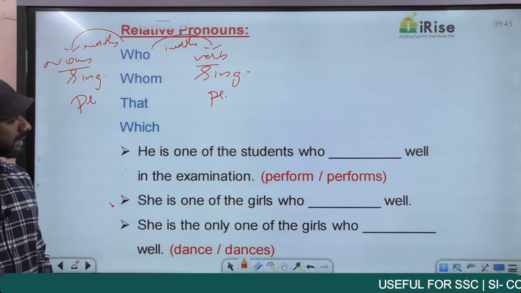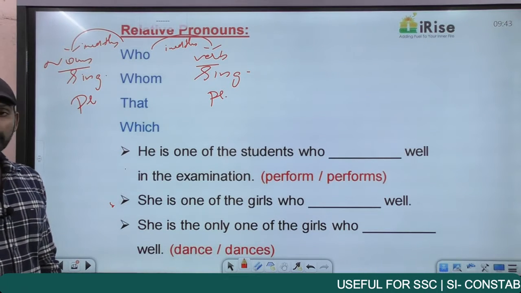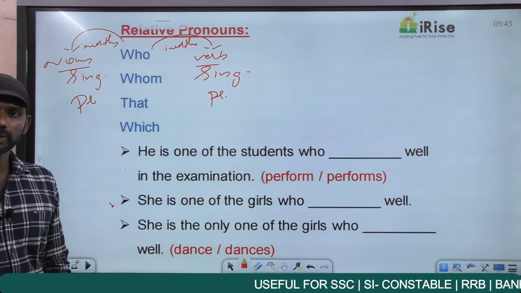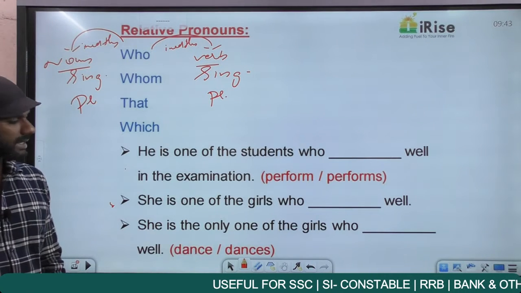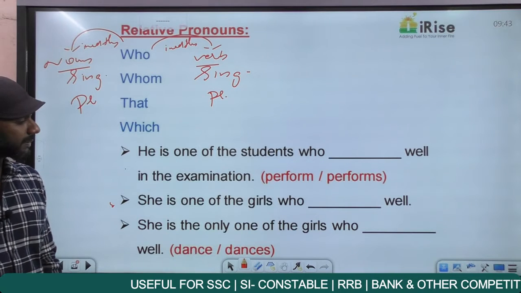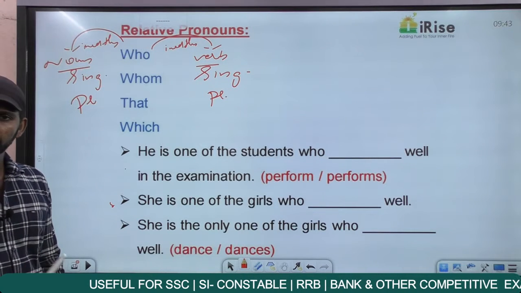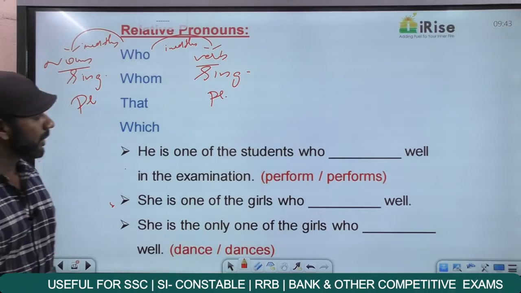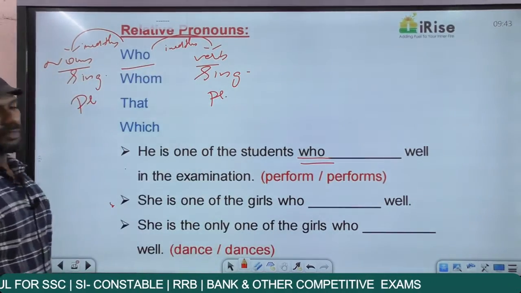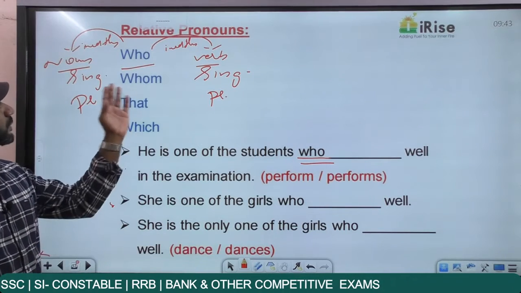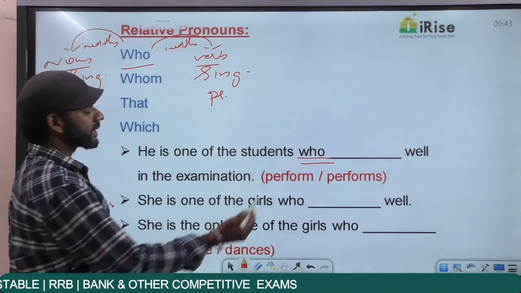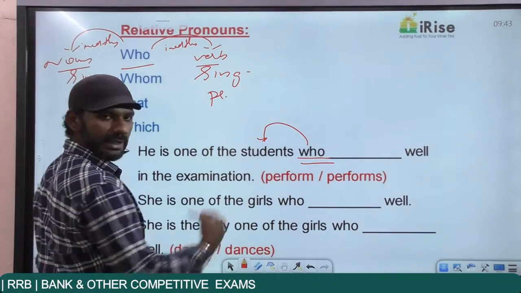The first statement: he is one of the students. I told you earlier, one of the student is a wrong usage. It must be one of the students. He is one of the students who dash well in the examination. The options are perform, performs. Who is a relative pronoun. So we need to focus only on these two: the noun that comes immediately before it, the verb that comes immediately after it. The noun that comes immediately before who is students.